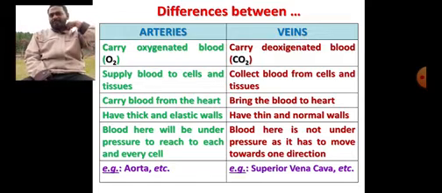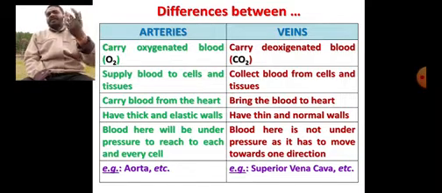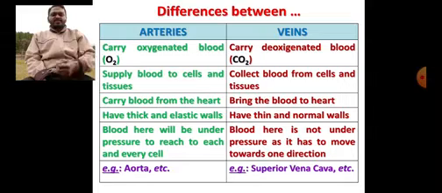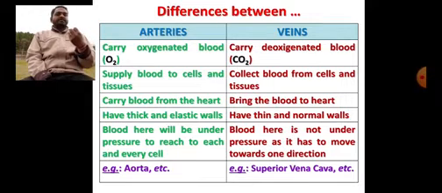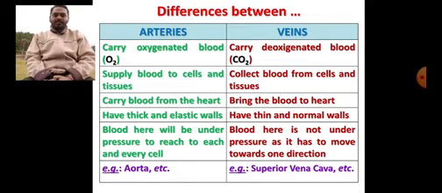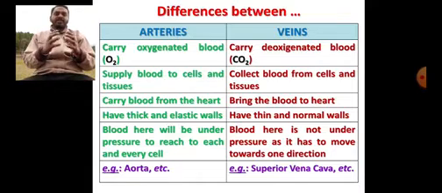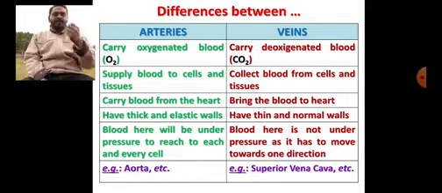Now, how can we differentiate arteries and veins? Basically arteries carry oxygenated blood, veins carry deoxygenated blood. Arteries supply blood to the cells and tissues, and veins collect the blood from cells and tissues. Arteries carry blood from the heart, and veins bring the blood to the heart. One is taking out, another one is bringing in. Arteries have thick walls, and these thick walls are elastic, meaning flexible in nature, but veins have thin and normal walls, right.